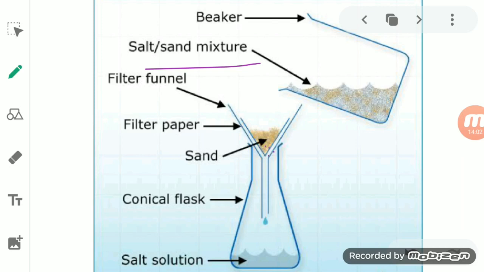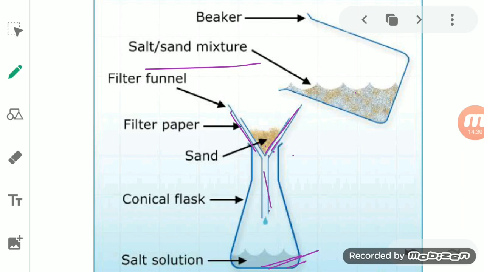So what happens when you filter it? The sand will remain on the filter paper as a residue, while the salt solution is obtained as a filtrate in a beaker, which is kept below the funnel. So here, we had taken the mixture of sand, salt, and water.